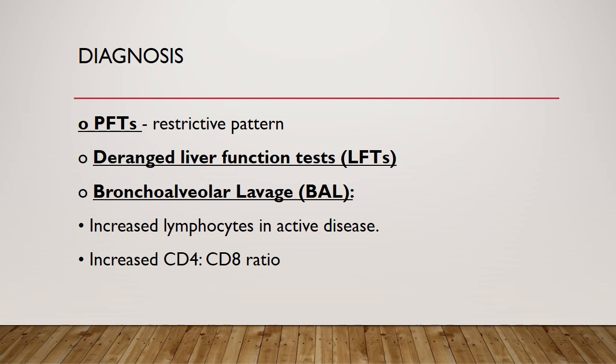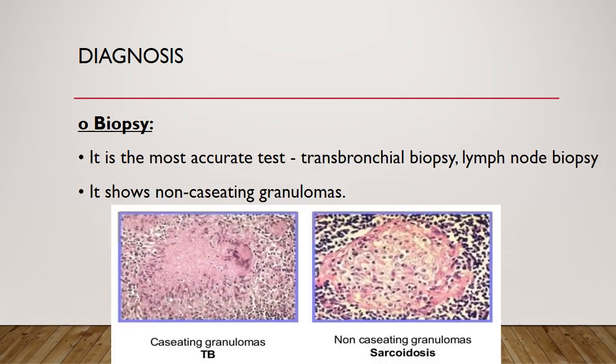Pulmonary function will show a restrictive pattern due to the presence of fibrosis. There will be deranged liver function tests. In active disease, there will be increased lymphocyte count and increased CD4 to CD8 ratio. The biopsy is the most accurate test. It can be obtained via a transbronchial approach and it can be done from a lymph node. It will show non-caseating granulomas.